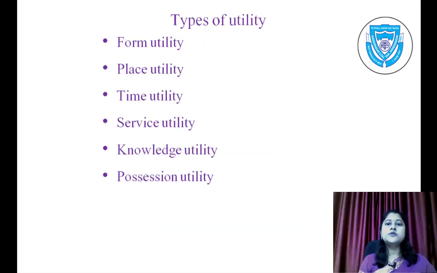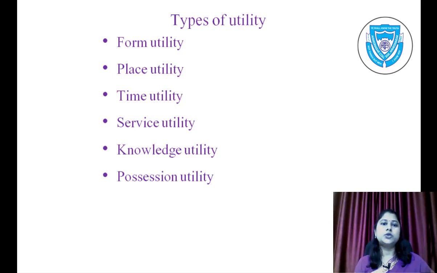Next point is types of utility. First is form utility. When utility increases due to the change in the shape or structure of existing material, it is called form utility. For example, making furniture from wood, a dress from fabric, or when steel is converted into utensils or cabinets, then form utility is created.